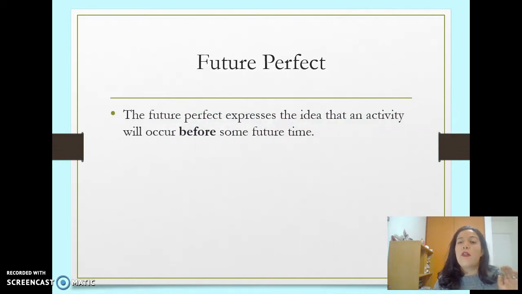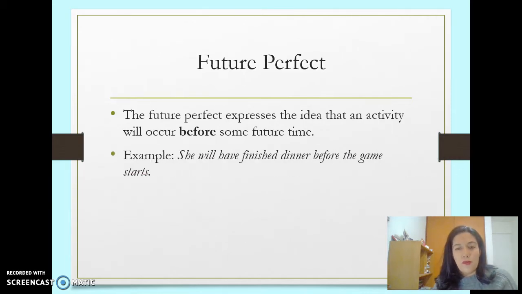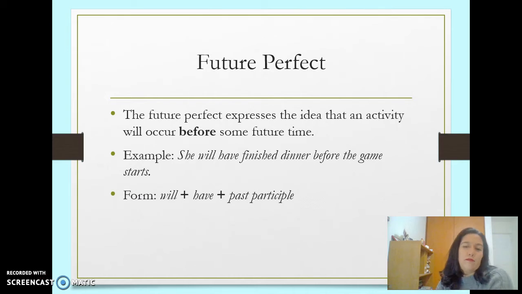The future perfect expresses the idea that an activity will occur before some time in the future. She will have finished dinner before the game starts. That will be like perfect. It's like what women think about you guys. It's just like this. Future perfect: will plus have plus past participle.